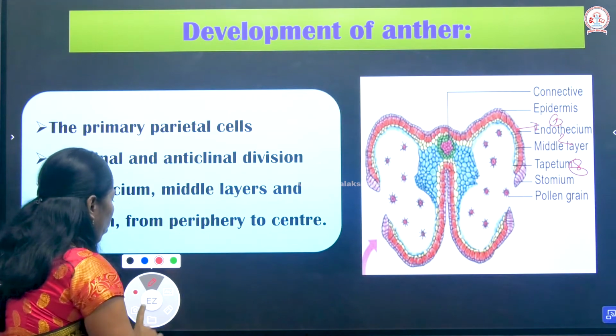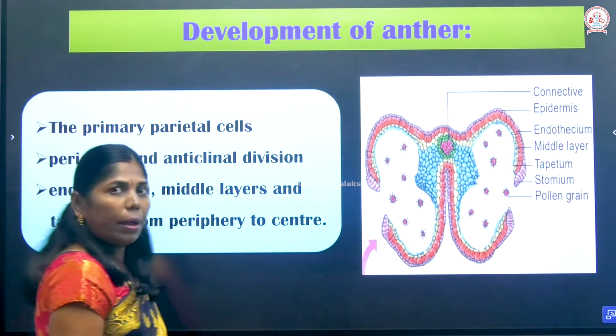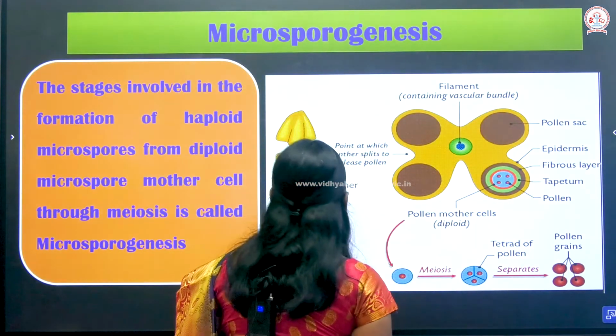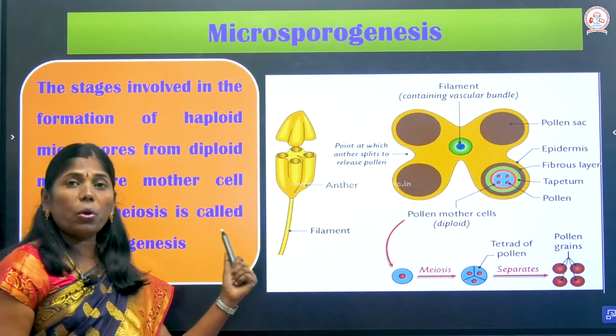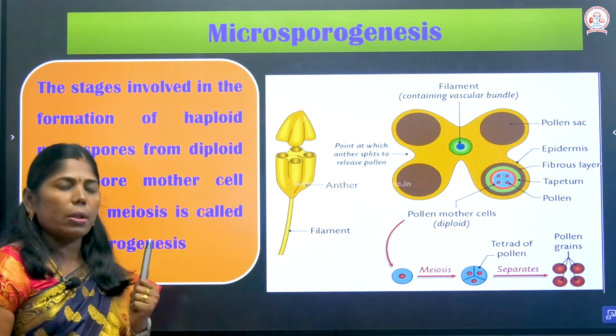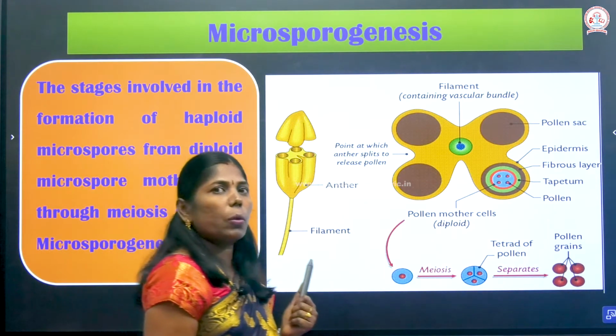The primary sporogenous cells undergo mitotic division to form the primary sporogenous tissue. That process is called microsporogenesis.